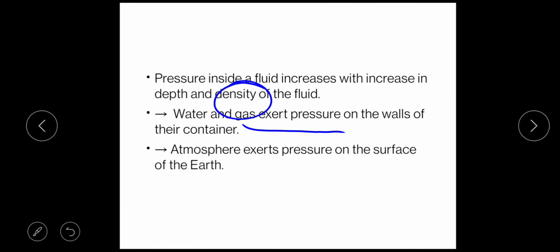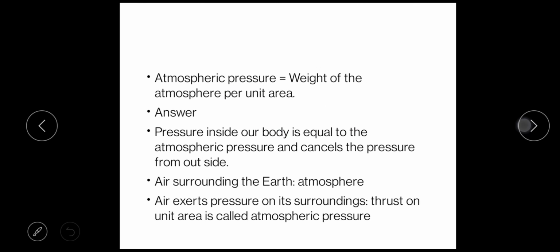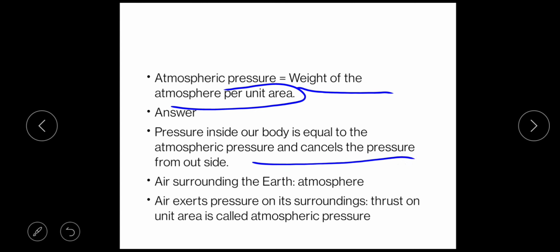Atmosphere exerts pressure on the surface of the earth, यानी जो atmosphere है that too exerts pressure on the surface of the earth. Weight of the atmosphere per unit area. So pressure inside our body is equal to the atmospheric pressure and cancels the pressure from the outside. First of all, you should know what is atmosphere.